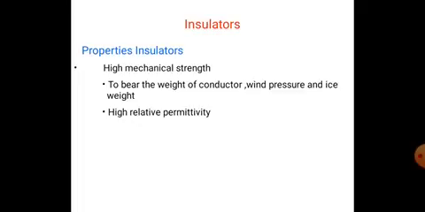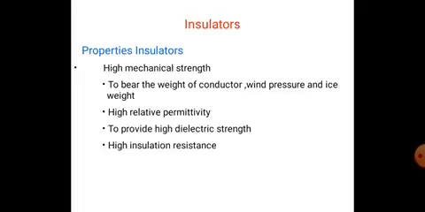High relative permittivity, in order to give high dielectric strength. So relative permittivity relates to dielectric strength. Then high insulation resistance, in order to avoid leakage of currents to earth. High insulation resistance means to prevent leakage of current to earth.